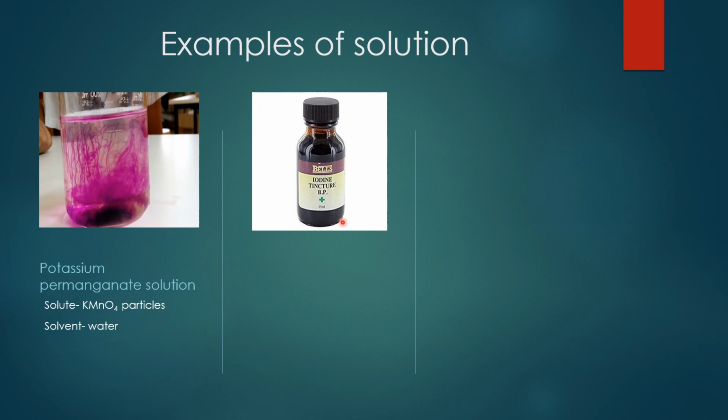What is the next one? Tincture of iodine. What is solute? Iodine is solute. Solvent, alcohol. So iodine dissolves in alcohol. Alcohol is a major component, so it is solvent. Iodine is small amount, so solute. Got it, children?